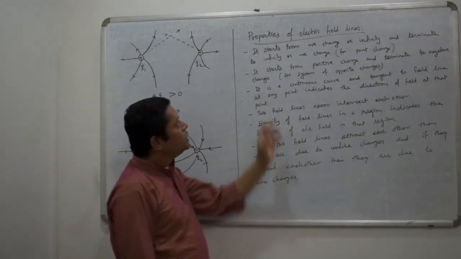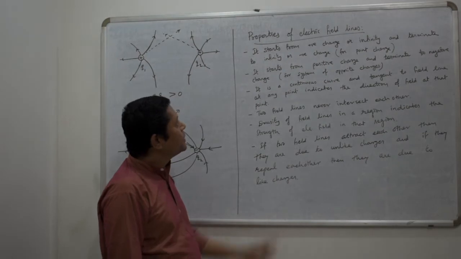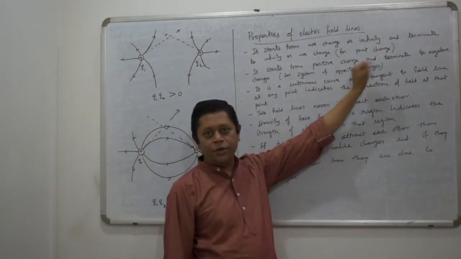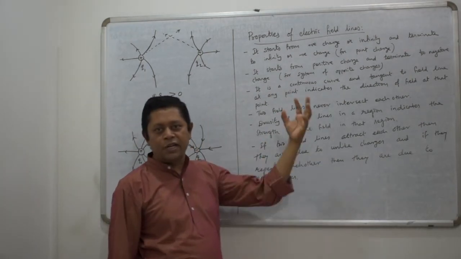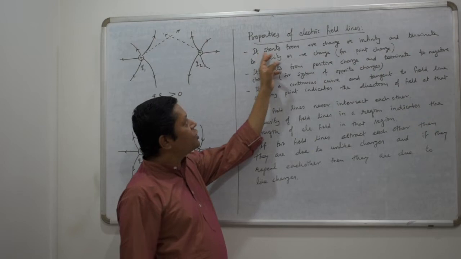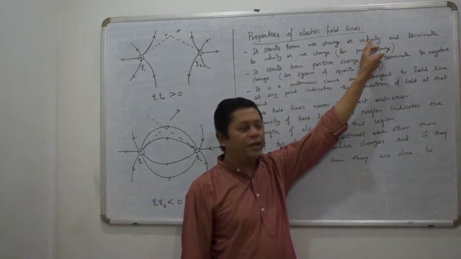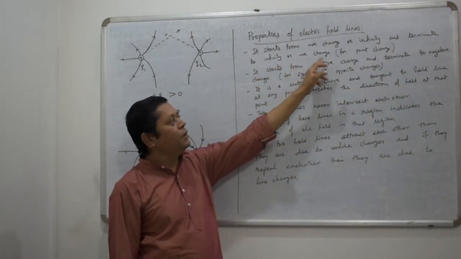Now come to the properties of electric field lines. As we discussed, for a point positive charge, it is radially outward. For a point negative charge, radially inward. So we can say that field lines start from positive charge or infinity and terminate at infinity or negative charge.